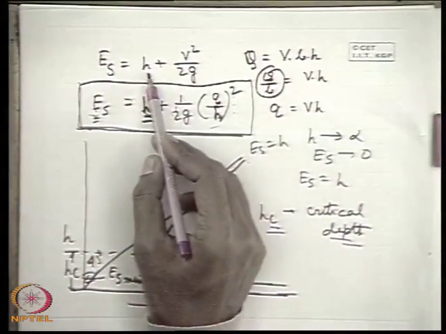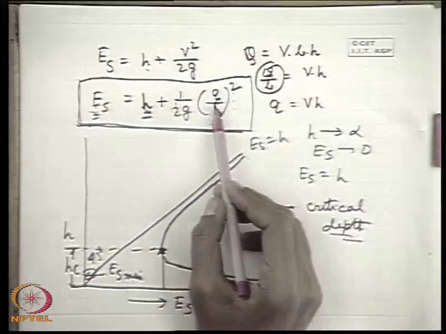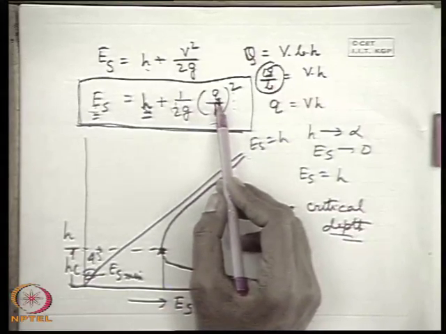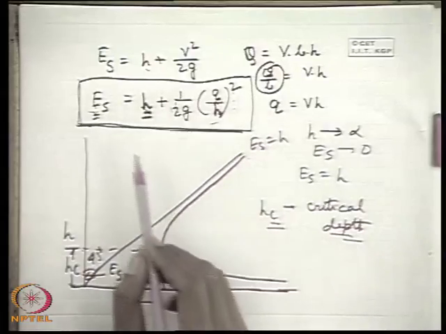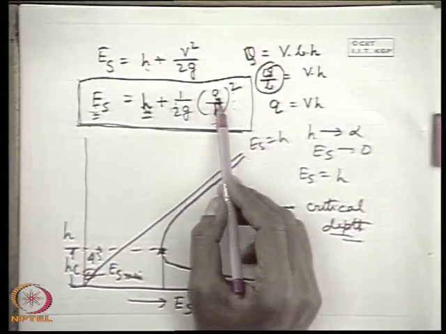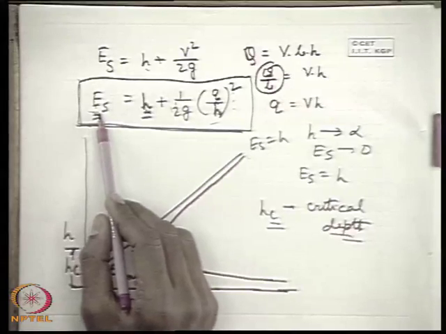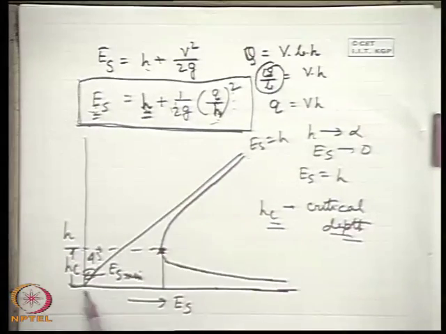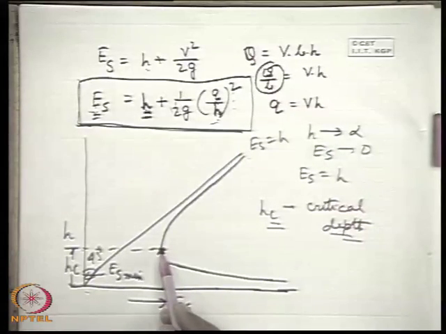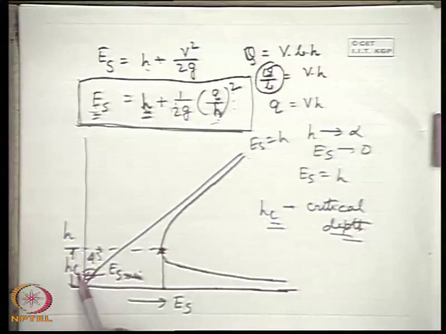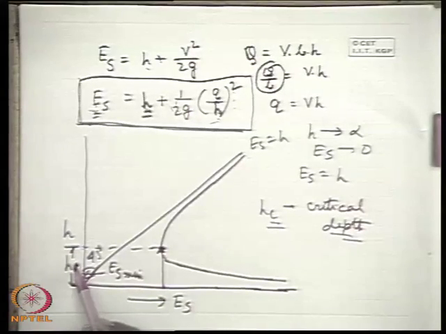H is the depth of flow, and then this V was substituted in terms of Q. This Q is the flow rate per unit width of the channel. So this was the expression, and then we considered that for a given flow or discharge Q per unit width, the variation of the specific energy Es with the depth of the channel like this. This was discussed in the last class. And this curve distinctly shows a minimum value of the specific energy for a given depth of the flow, which is termed as critical depth of the flow.